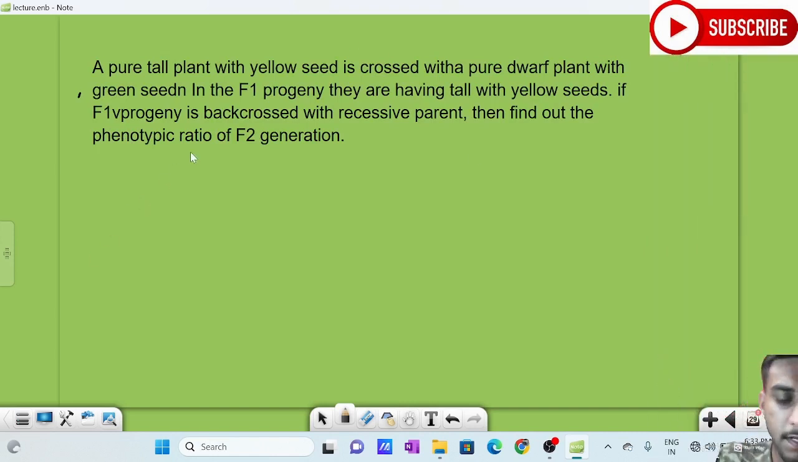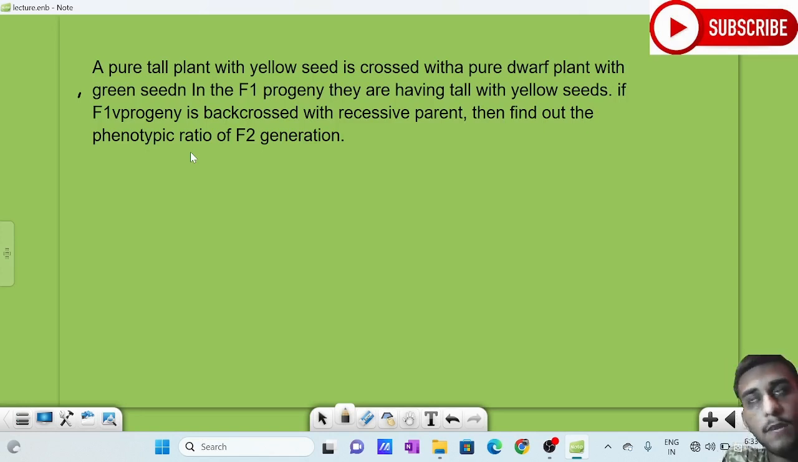This is the question. A pure tall plant with yellow seed is crossed with a pure dwarf plant with green seeds. In the F1 progeny, they are having tall plants with yellow seeds. If the F1 progeny is backcrossed with a recessive parent, then find out the phenotypic ratio. So the question here is about backcrossing.